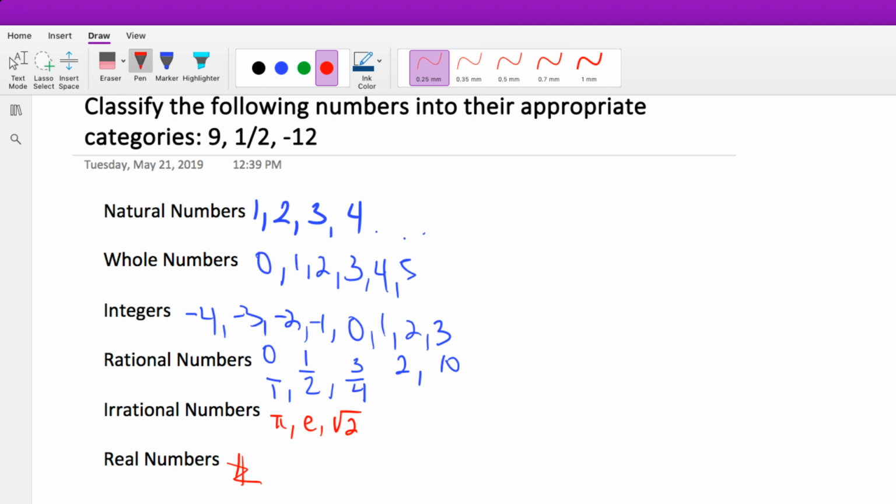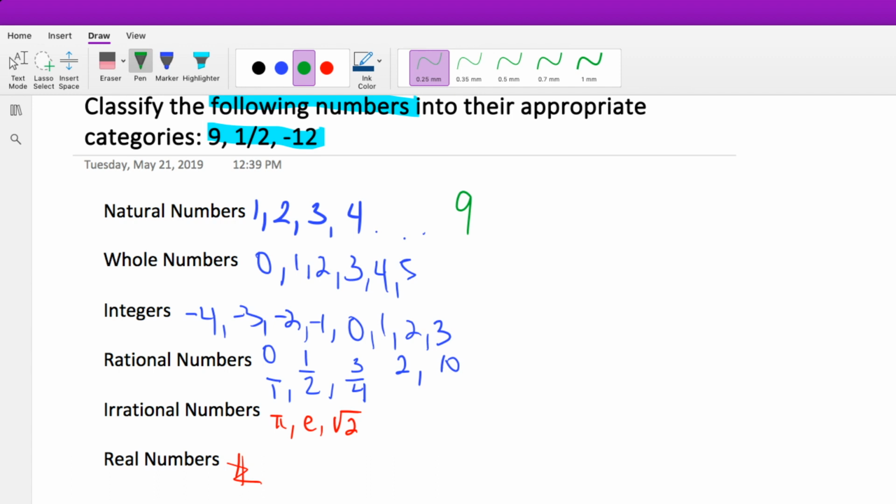Alright, so with all that being said, we are asked to classify the following numbers, and we have a 9, a 1/2, and a -12. So let's go ahead and do what the problem is asking us to do. Let's start with the 9 since it's the first one on the list. Is it a natural number? Well, like I said, it's the numbers that we learned in kindergarten, and I'm pretty sure we all learned the number 9, so that's a natural number.